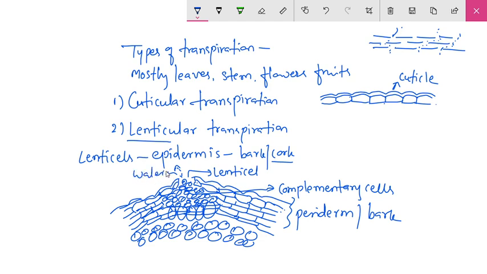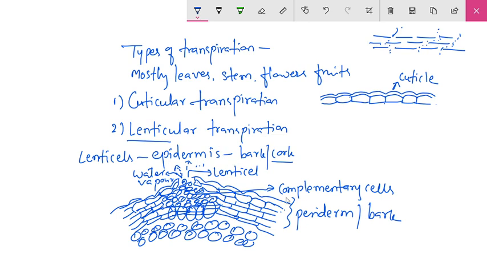Transpiration means the loss of water vapor through the aerial parts of the plant body. So the water vapors are lost through that lenticel, and it is known as lenticular transpiration.